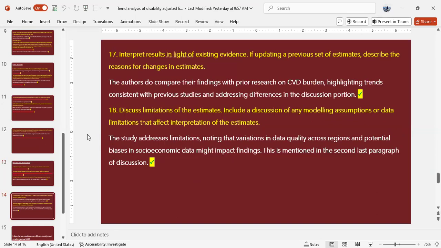Interpret results in the light of existing evidence. If updating a previous set of estimates, provide reasonable changes in estimates. The author does compare their findings with prior research on CVD burden, highlighting trends consistent with previous studies and addressing differences in the discussion portion. Discuss limitations of the estimates, including a discussion of any modeling assumption or data limitations that affect interpretation of the estimates. This study addresses limitations, noting that variations in the data quality across regions and potential biases in socio-economic data might impact findings. This is mentioned in the second last paragraph of the discussion.